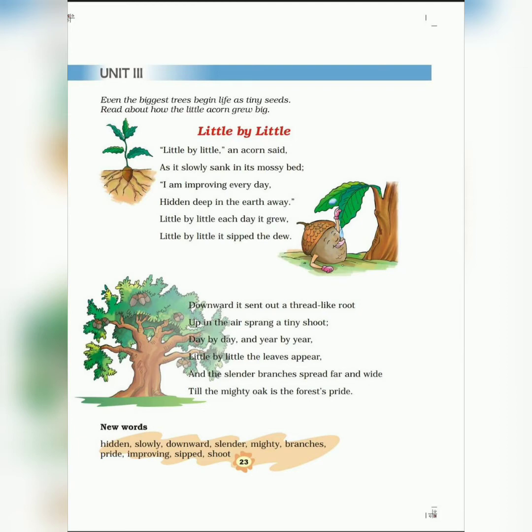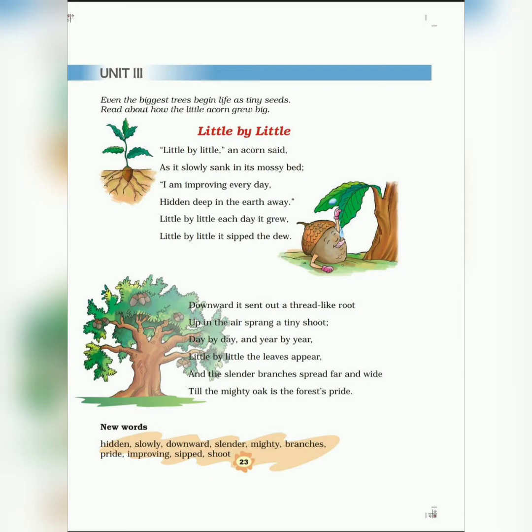Downward it sent out a thread like root. Up in the air sprang a tiny shoot. Day by day and year by year, little by little the leaves appear, and the slender branches spread far and wide, till the mighty oak is the forest's pride.